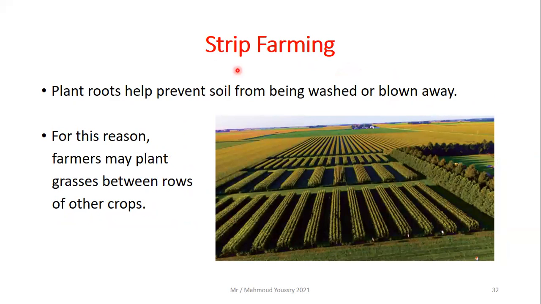Also, there is strip farming. As you can see, strip farming means there are strips, like alternating lines. Plant roots help prevent the soil from being washed or blown away. For this reason, the farmers may plant grasses. You can see the dark lines. These are not empty parts. These are grasses between rows of other crops to prevent the soil from being washed or blown away.